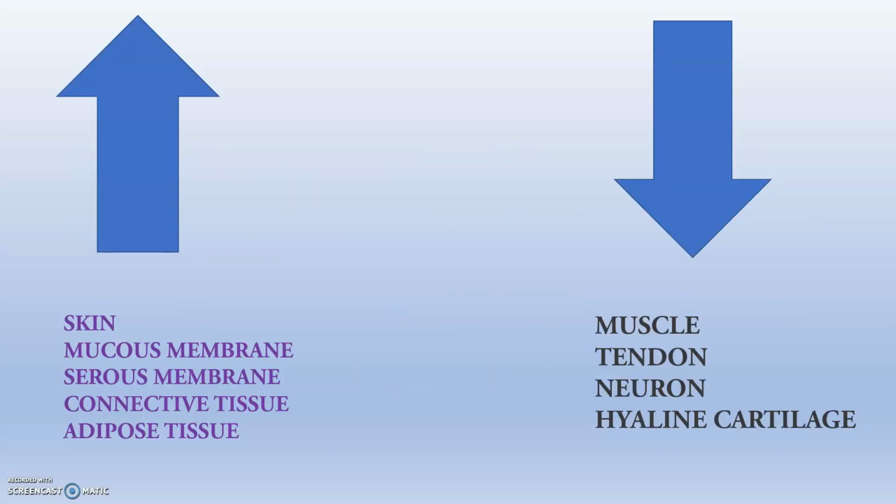So you can see regenerative capacity is high in case of skin, mucous membrane, serous membrane, connective tissue and adipose tissue. But in case of muscle, tendon, neuron and hyaline cartilage, it will not be regenerating, but it will be filled by other tissues, so that there will not be a gap in the tissue segments. It will be completely filled up, but it will not regain its proper capacity as that it was before.